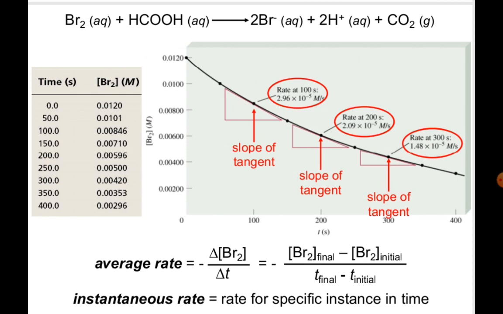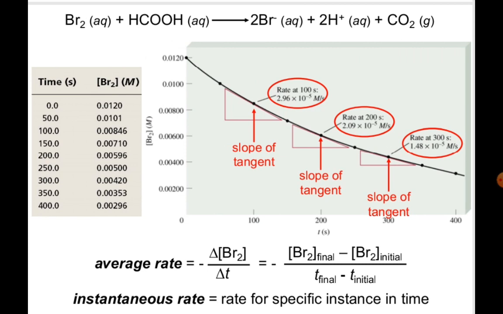Initially, the quantity of Br2 is high, but with respect to time, if we proceed along the x-axis, the slope slowly starts to deviate. It means whenever we calculate the average rate, the change in concentration of bromine with respect to time should be negative.